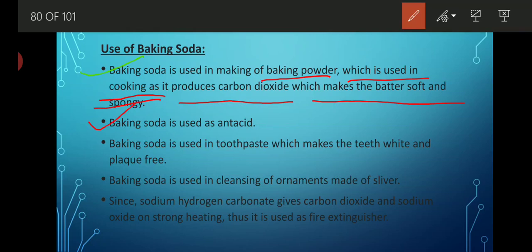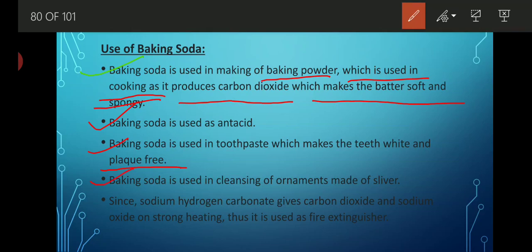Baking soda is also used as antacid. Baking soda is used in toothpaste, which makes the teeth white and plaque free. That we also studied in the last video, that in toothpaste baking soda is present, which neutralizes the acid which is present in our mouth and which helps in the decaying of tooth enamel. That's why we use toothpaste in which baking soda is present to neutralize that acid.